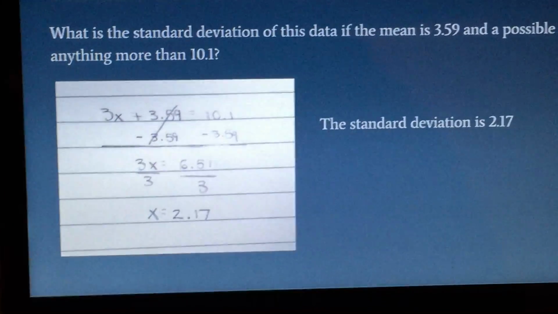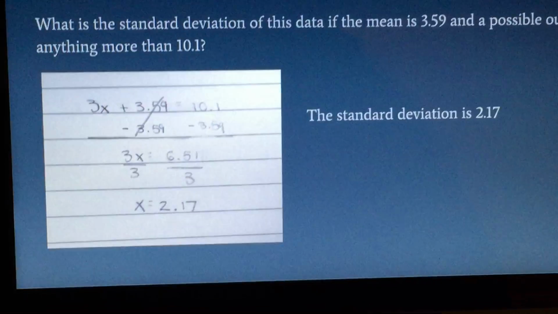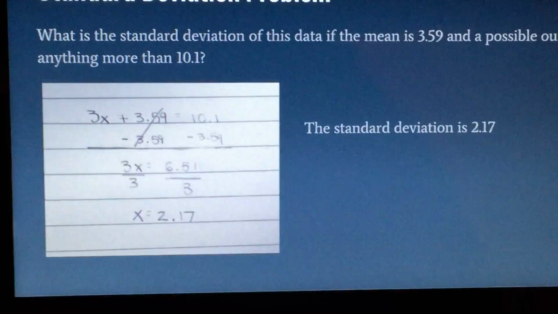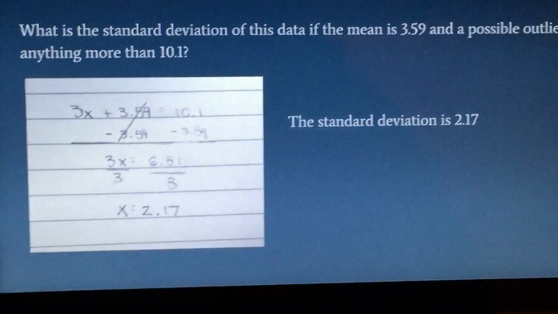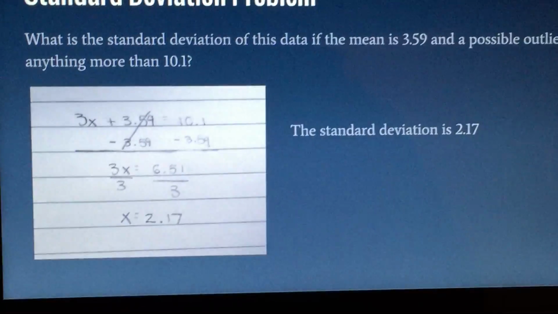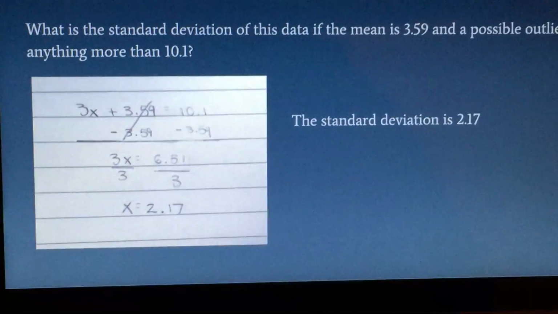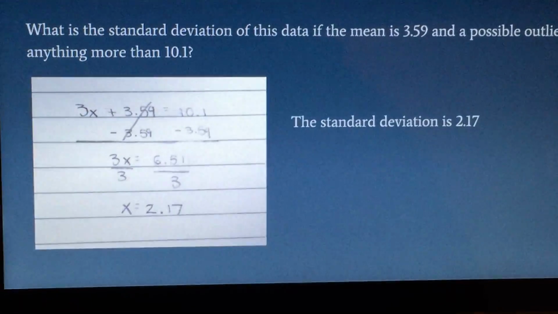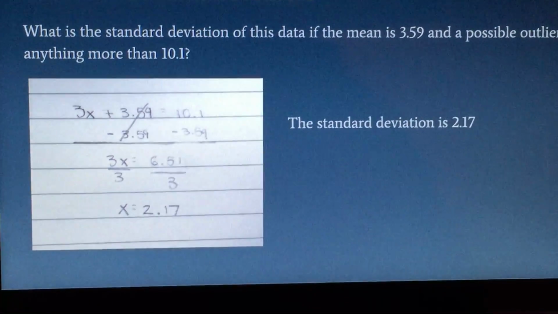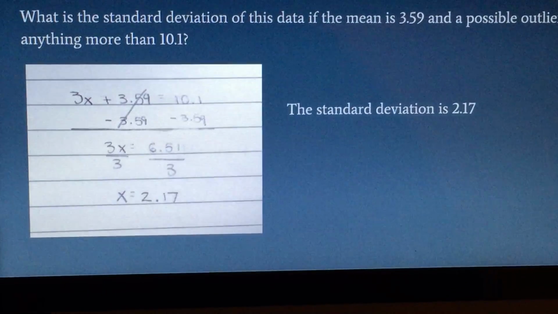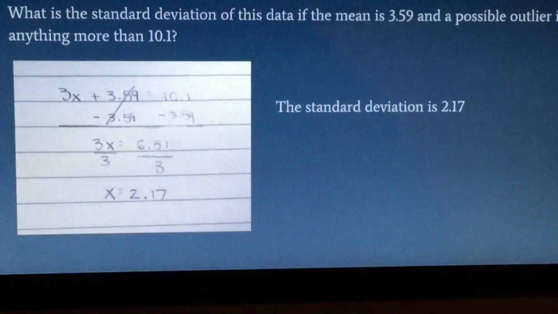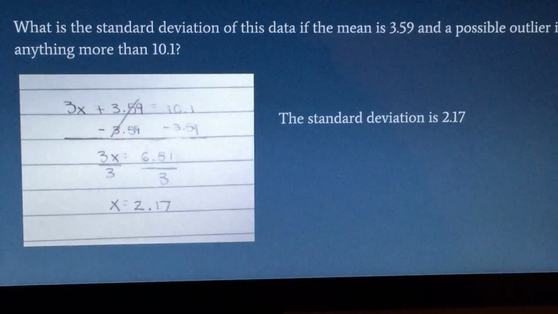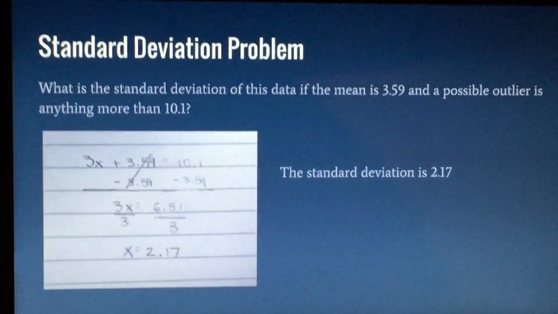That's what we're solving for. And then we added that to 3.59, which was the mean, which would find you your outlier, which is 10.1. So you subtract 3.59 from both sides, and you get 3 times the standard deviation equals 6.51, and then you divide both sides by 3, and you get that your standard deviation is 2.17.